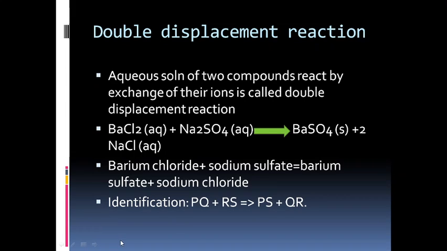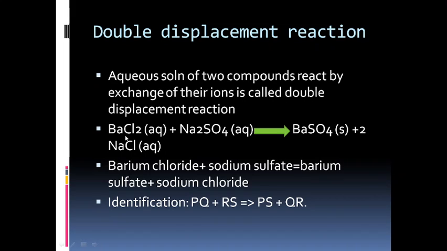You can see one reactant is PQ and the other one is RS. Now these react together. S is shifted from this place to this place and Q is shifted from this to this. So now we have the products PS plus QR. So we can say an exchange happened between these two reactants. So this is a double displacement reaction.